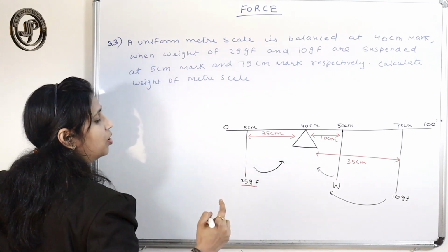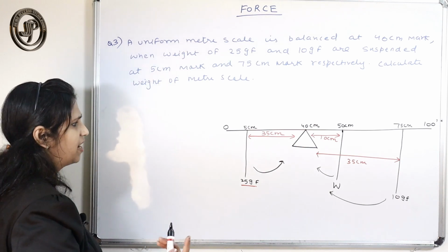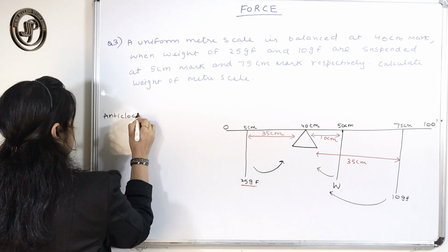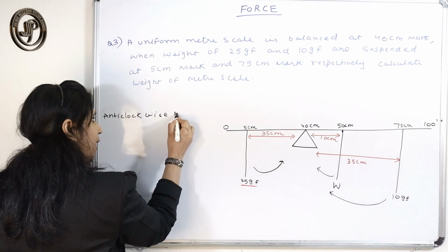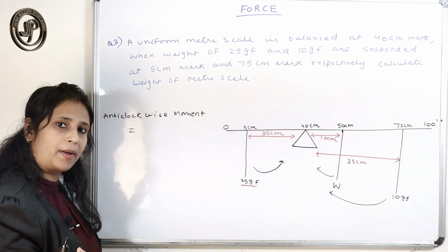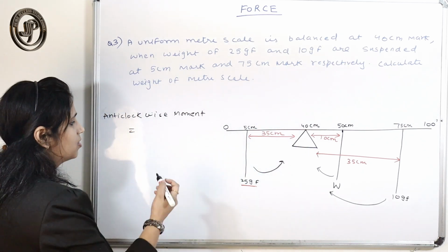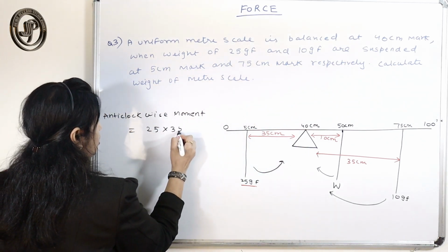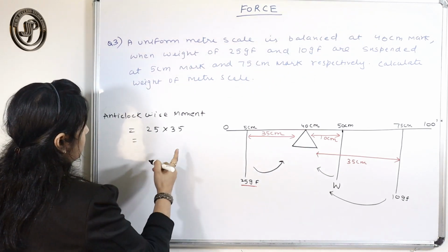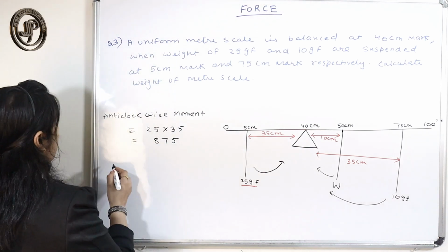First we calculate the anti-clockwise moment. Otherwise, you can even calculate the clockwise moment first, that is not the issue. Anti-clockwise moment is force into perpendicular distance. So it is 25 into 35. If you multiply this, you will get 875.